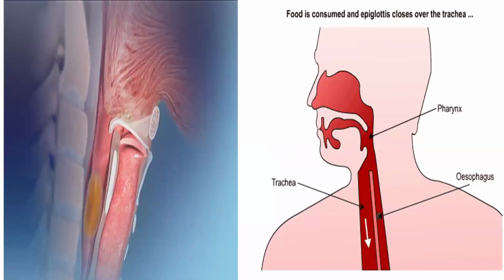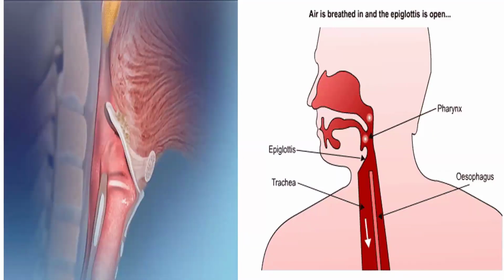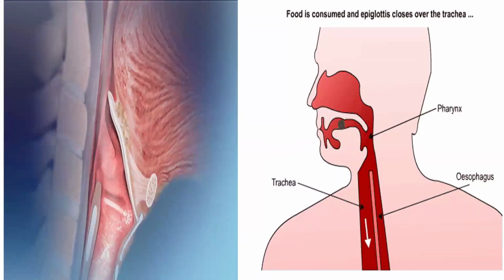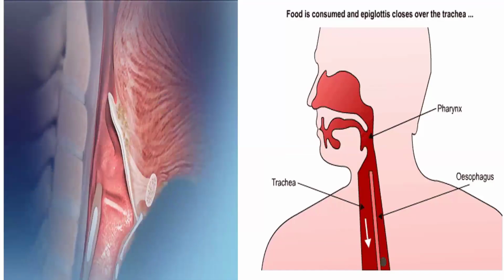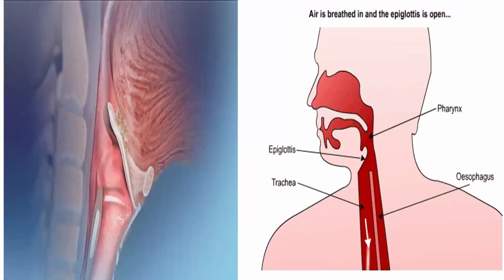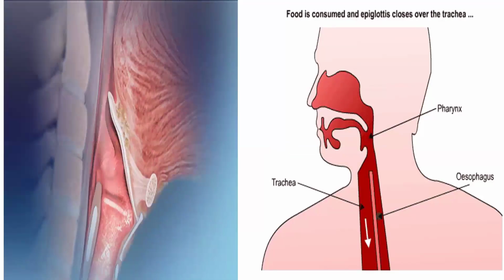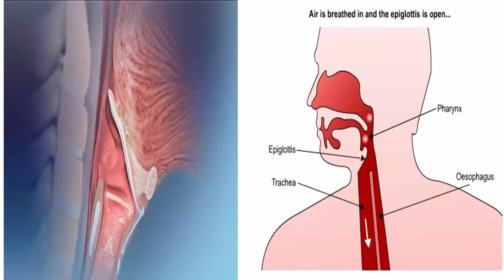Whenever we inhale, at that time the epiglottis is open. When we swallow any food, at that time the epiglottis will close so that the food will not enter inside the trachea. So it is a function of the epiglottis.